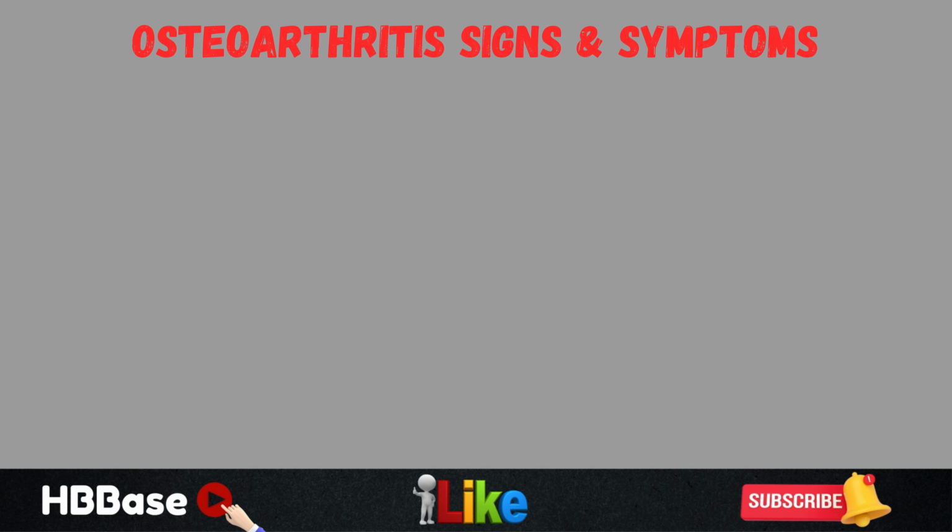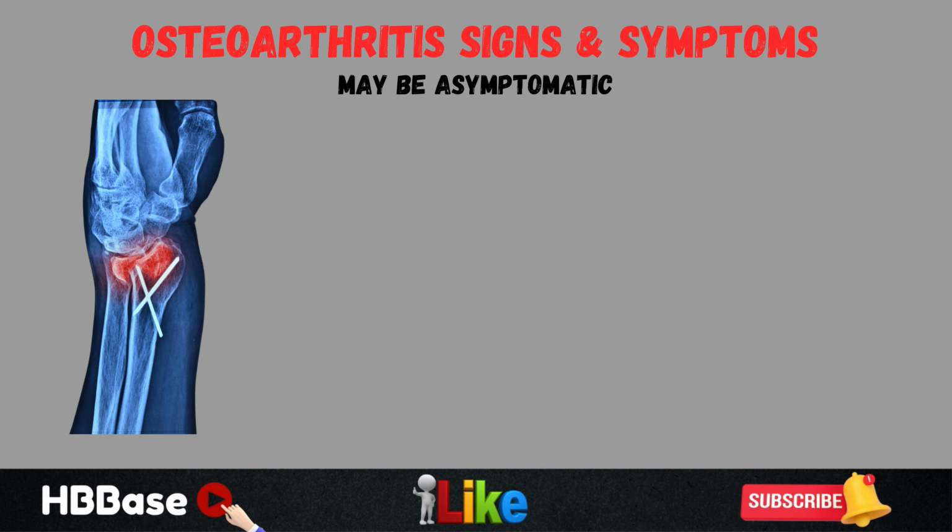Now, let's get into the more specific details as to the signs and symptoms in osteoarthritis. Before we actually talk about signs and symptoms, it's important to make note of the fact that patients may be asymptomatic. They may not have any signs and symptoms, but they may have joint changes that are indicative of osteoarthritis. A patient may have joint deterioration without experiencing any overt symptoms. So I want to mention that here before we actually talk about the signs and symptoms. So what are some of the signs and symptoms of osteoarthritis?